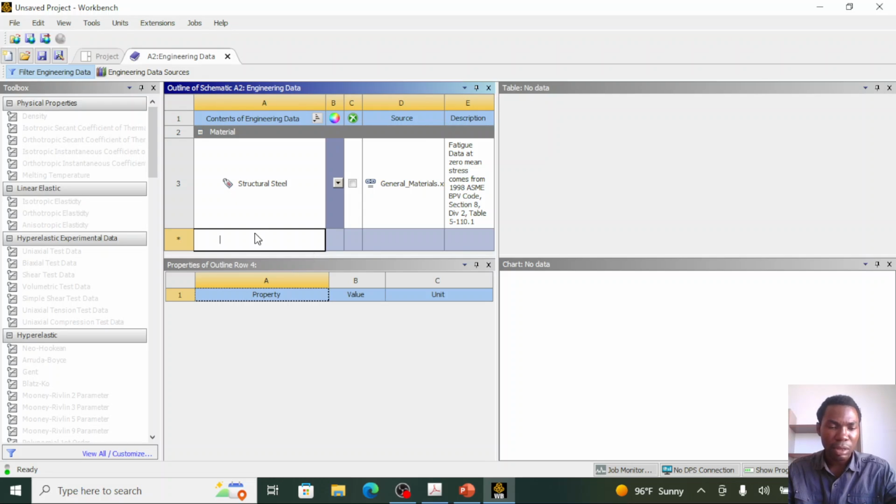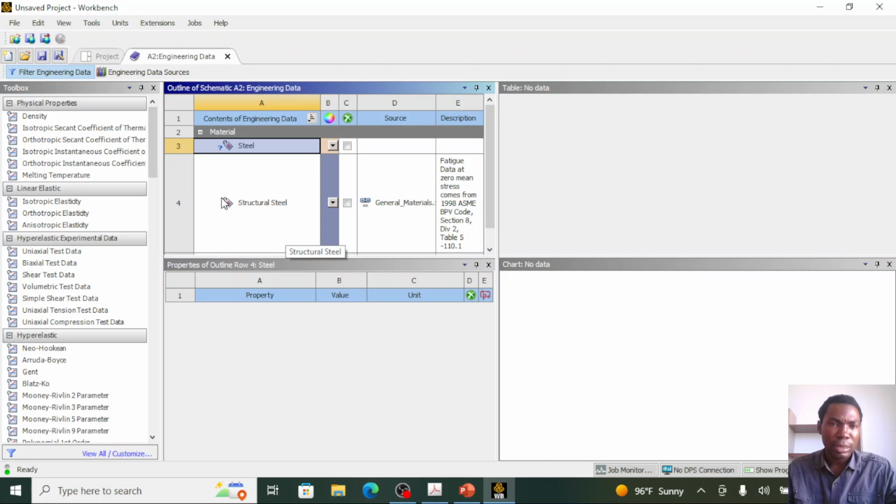I'll call my new material steel. It can be any name you choose to give it. I'll call it steel because the Young modulus, which is 200, is similar to the Young modulus of steel. So I'll name my new material steel.